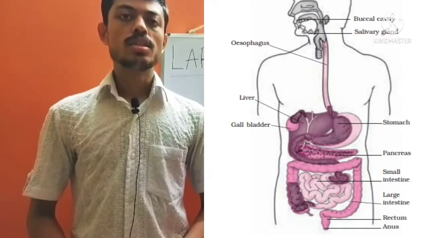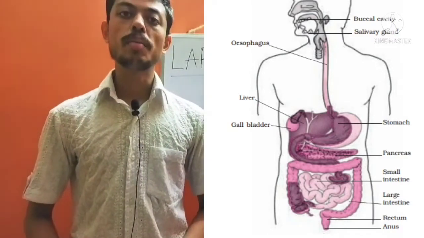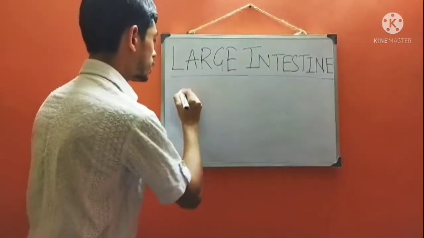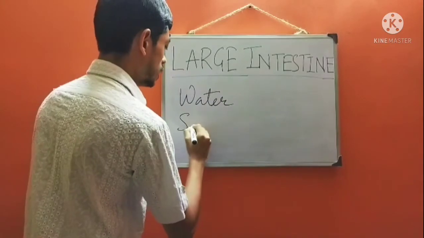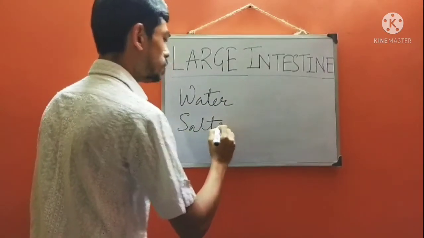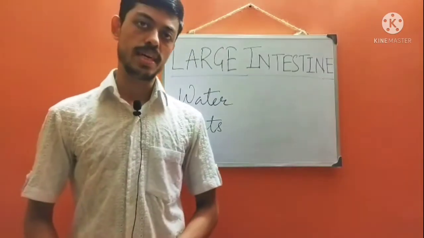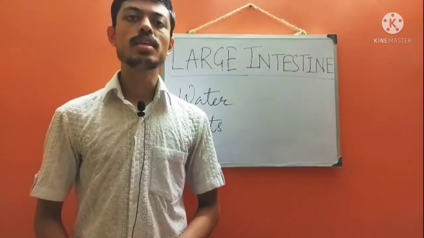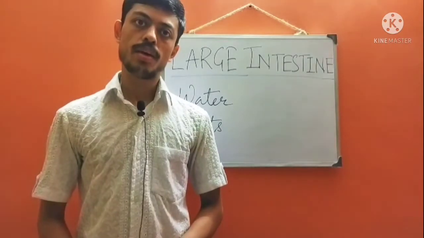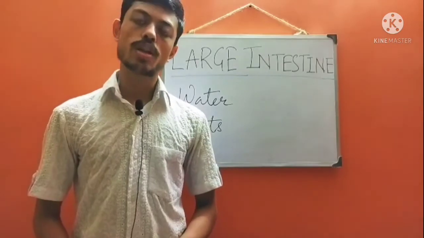Here, the water and the remaining salts are being absorbed in the large intestine. The remaining waste passes into the rectum, and there it is stored in semi-solid form.